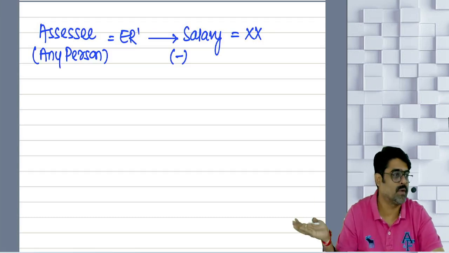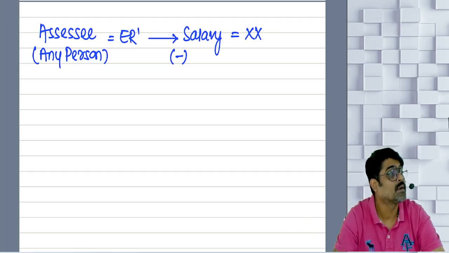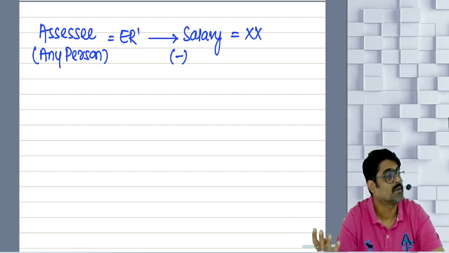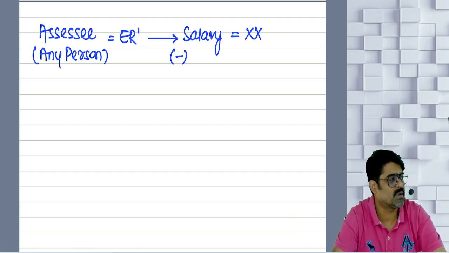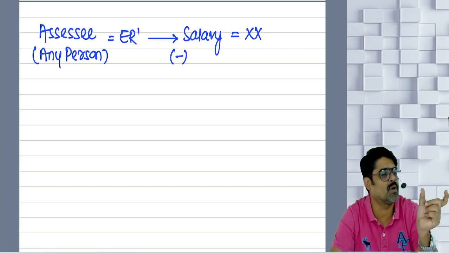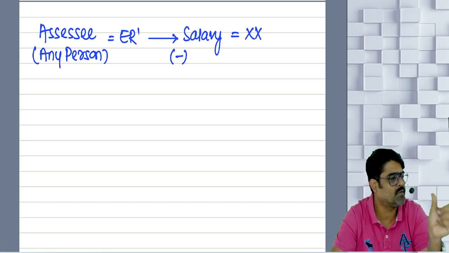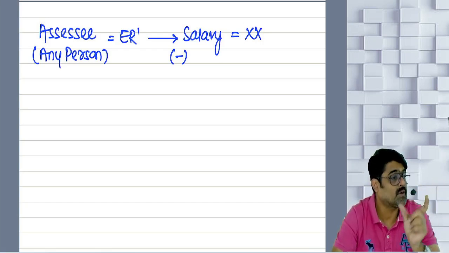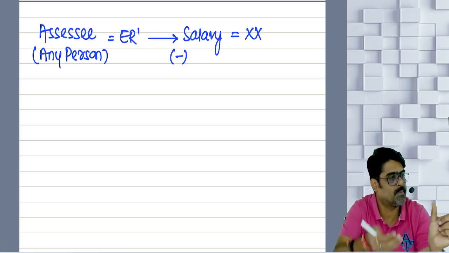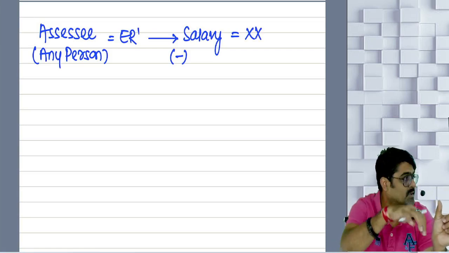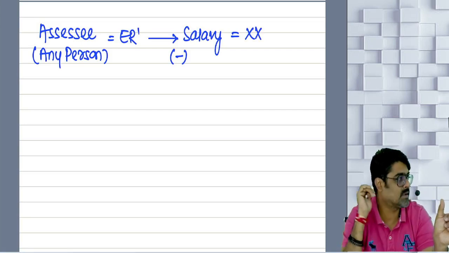So if provident fund contribution is there, pension scheme contribution is there, different other staff welfare funds and schemes are there. I call them staff welfare funds or schemes, like provident fund, pension fund, gratuity fund, yes or no?